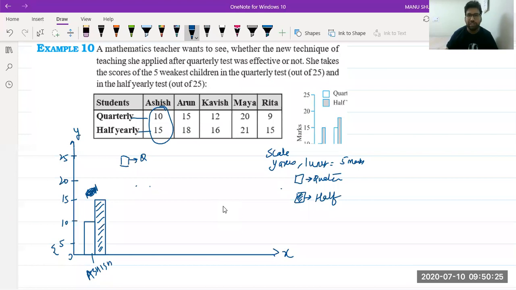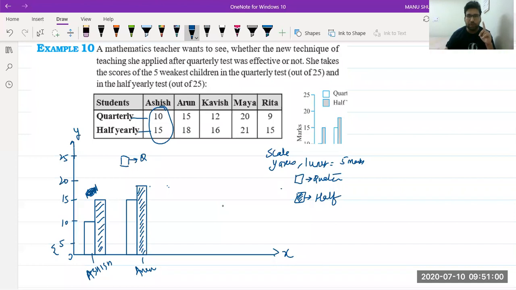Now Arun has got 15 marks. 15 marks by Arun. Like this. It is in quarterly, and he has got 18 marks in half yearly. So again a bar will be made like this. 18 marks means more than 15, less than 20, somewhere here. If you use graph paper, it will be appropriate, exact, and also shade this. This is for Arun. Then third is Kavish.